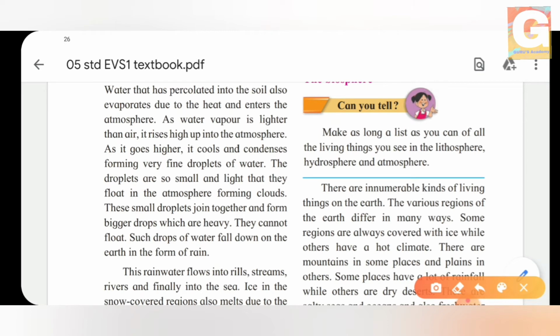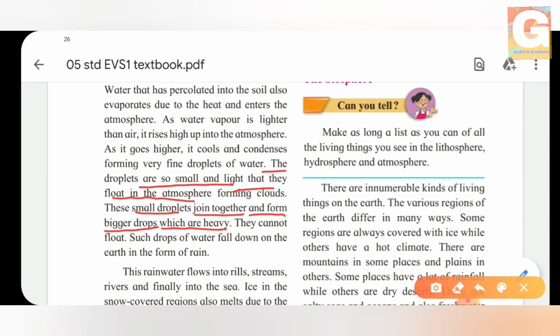So now what happens to the droplets which are formed up above? The droplets are so small and light that they float in the atmosphere. Yes, as the condensation takes place, the small droplets that are formed are very light, so they can float up above in the atmosphere. And these small droplets form clouds. Now these small droplets join together and form bigger droplets which are heavy.